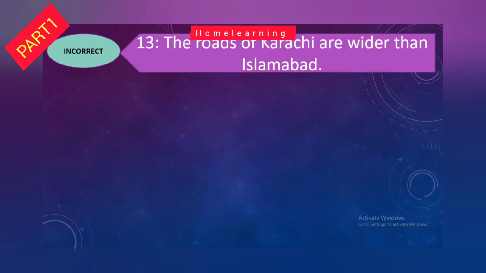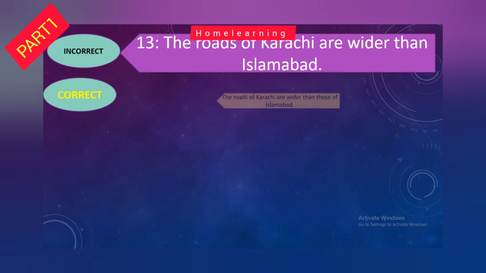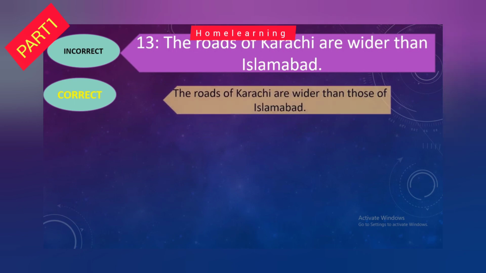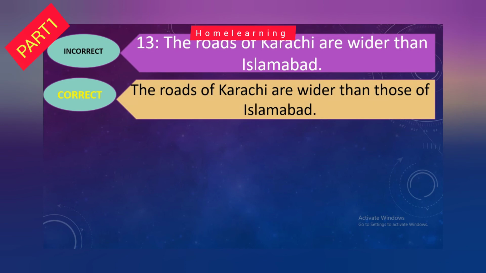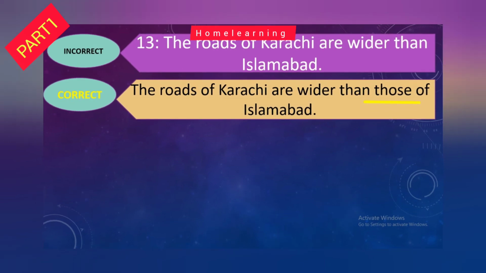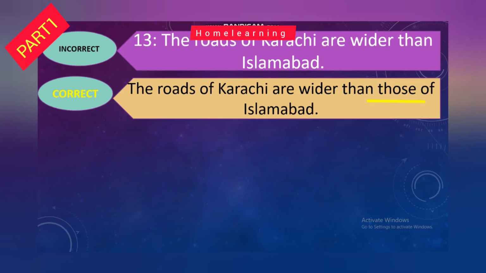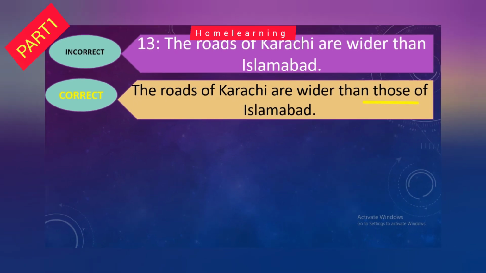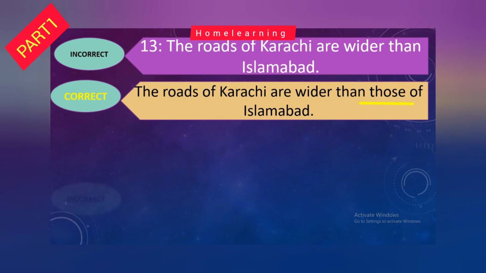Look at the next incorrect sentence, and that is: The roads of Karachi are wider than Islamabad. And the correct is: The roads of Karachi are wider than those of Islamabad. Why "than those of"? Let's see the reason. The reason is to avoid the repetition of a noun in a sentence. We use "that" for a singular noun and "those" for a plural noun.